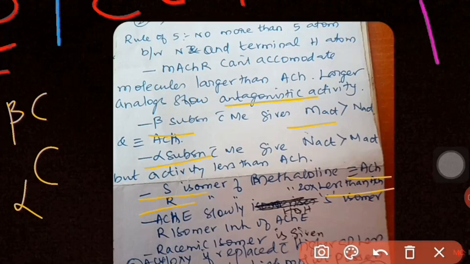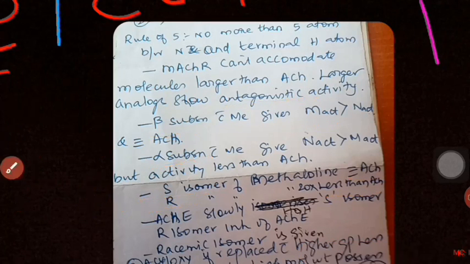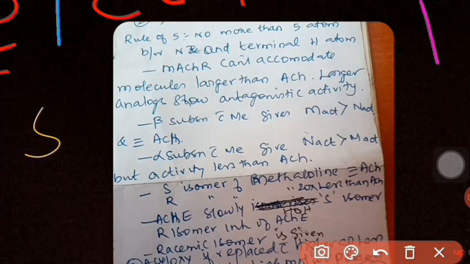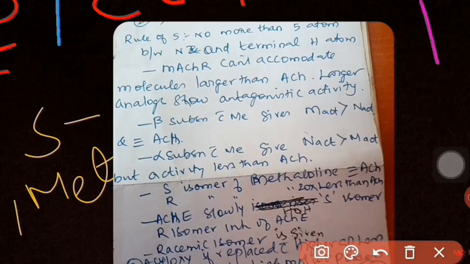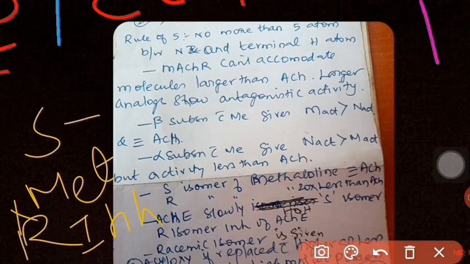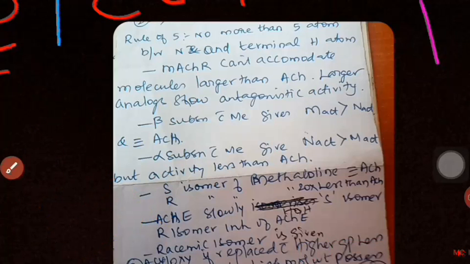And the importance of giving acetylcholine substituted at the beta position with S isomer and R isomer is this: the S isomer is slowly metabolized, whereas the R isomer is an inhibitor of the acetylcholinesterase enzyme.